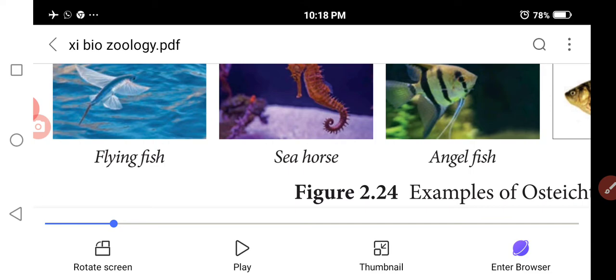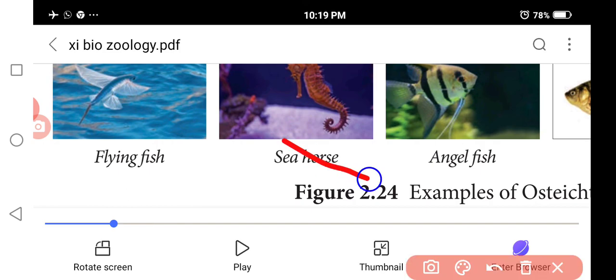It is a diverse taxonomic group of fish whose skeleton is primarily composed of bone tissue. They can be contrasted with the Chondrichthyes, which have skeletons primarily composed of cartilage. So they are mostly called cartilaginous endoskeleton, cartilaginous fishes. Osteichthyes is mostly referred to as bony fishes. What will they say? Bony fishes.